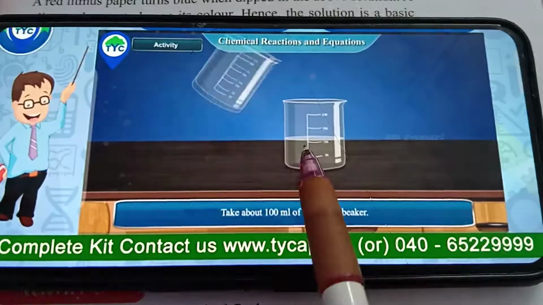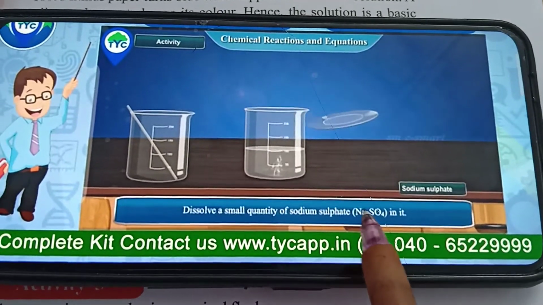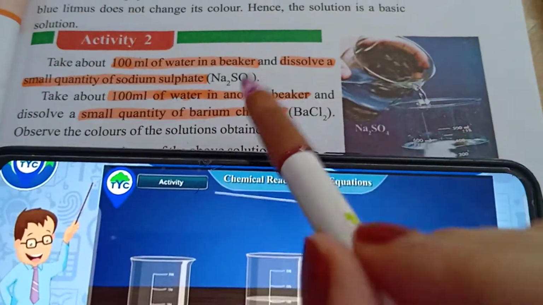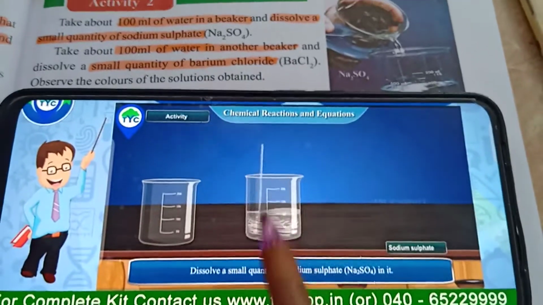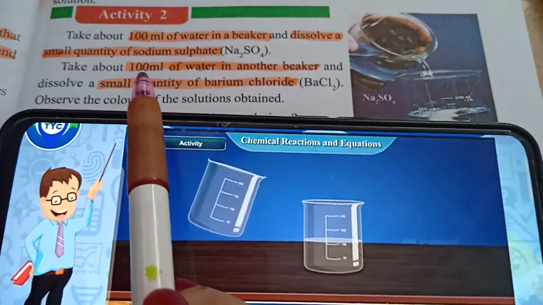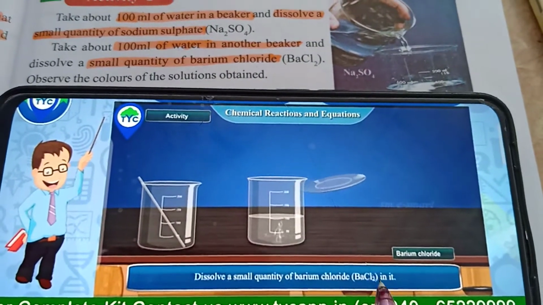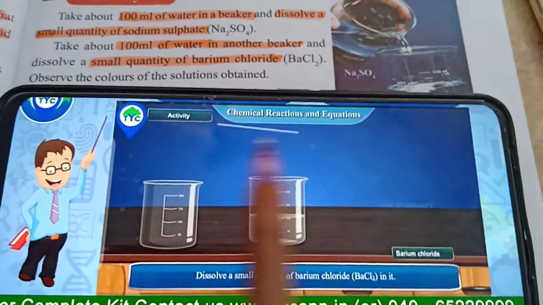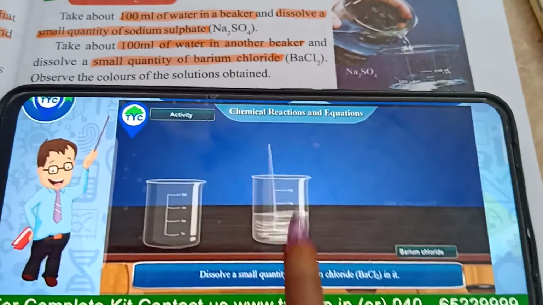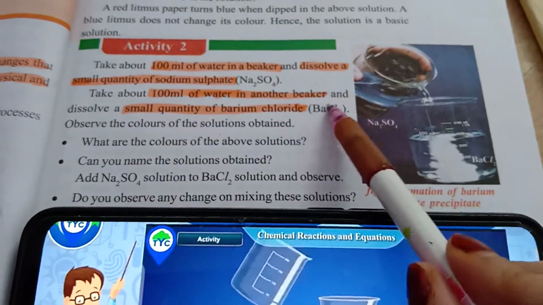This is our one beaker. We are adding 100 grams of water to it and adding sodium sulfate, that is Na2SO4, as I said in activity 2, and we stir it. And in another beaker we add 100 grams of water and barium chloride, that is BaCl2. Two beakers we have to prepare and stir nicely. So we prepare two beakers, right?